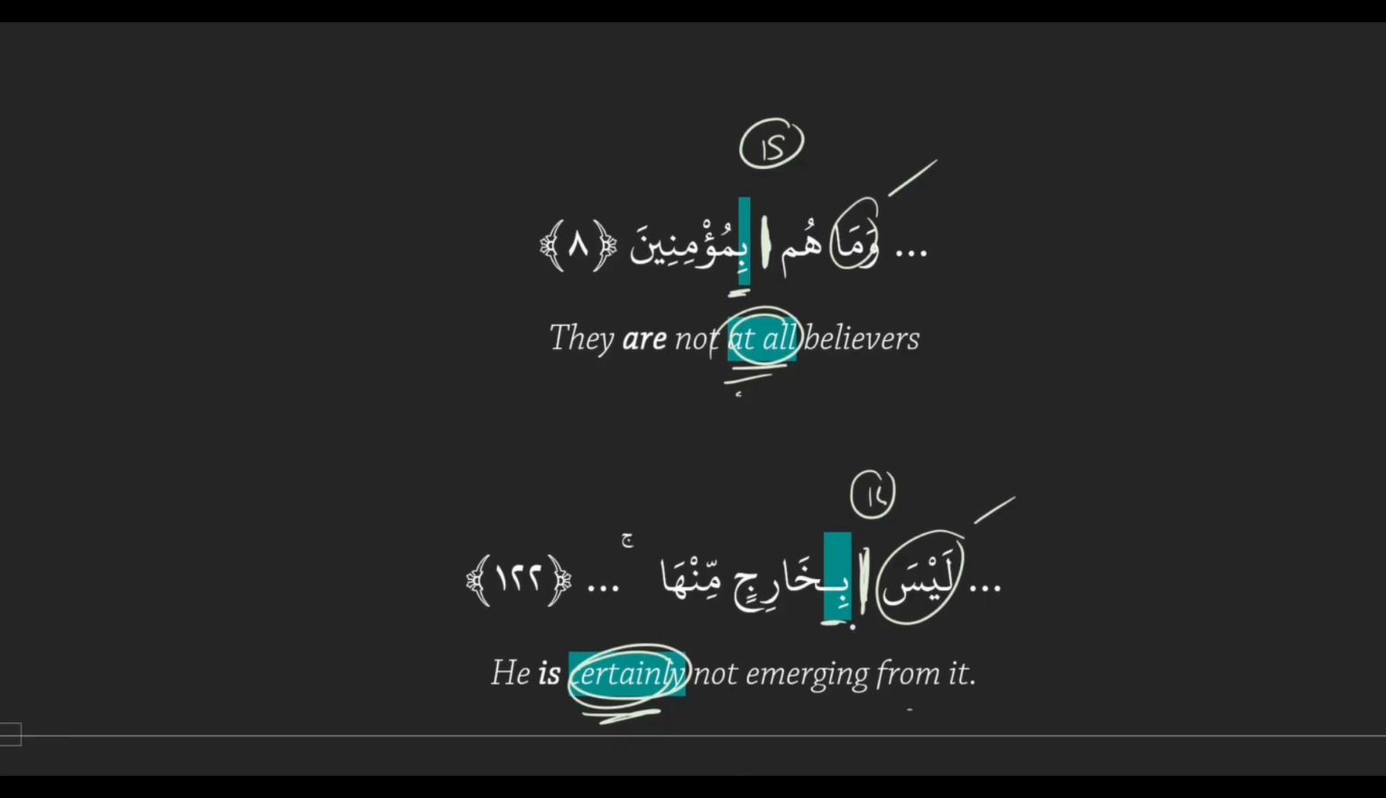Can you emphasize it like, oh, he's never emerging from it? Yeah, you could. Or you could say not at all emerging. Whatever sounds most natural in English. So are we clear on our two conditions? It has to be in a negated sentence, and then it appears on the after is. So specifically a negated sentence with ma or laysa. Not any other kind of negation.